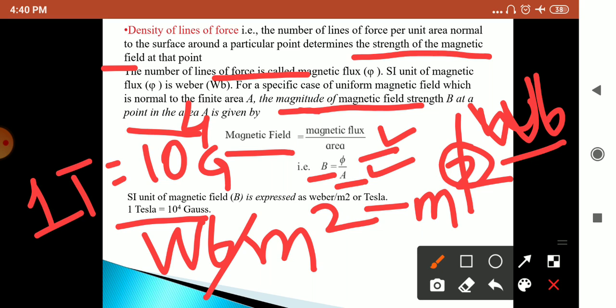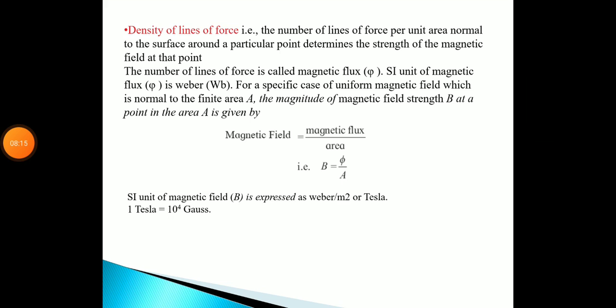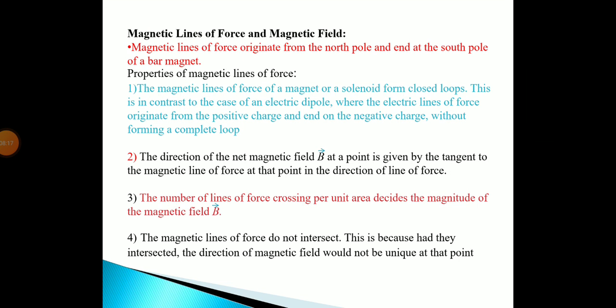So this is about the magnetic lines of force. Just go through it and write down these properties of magnetic lines of force. Thank you.